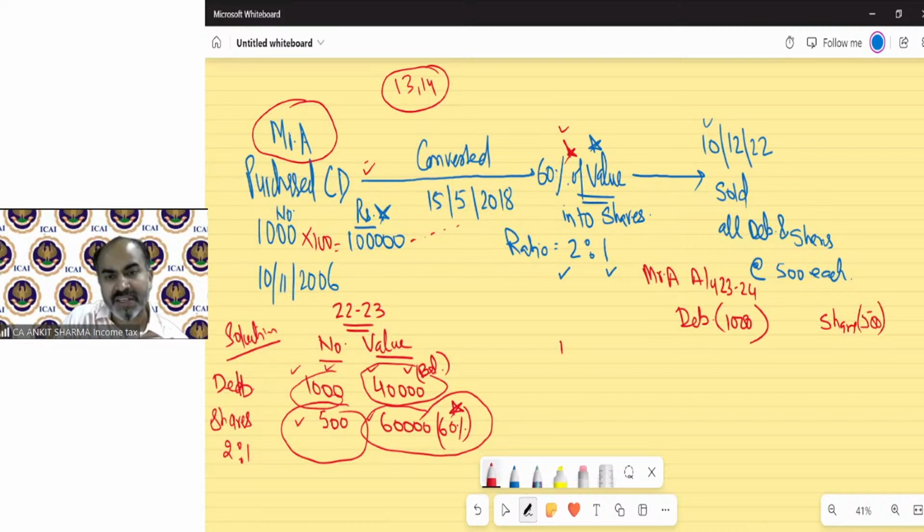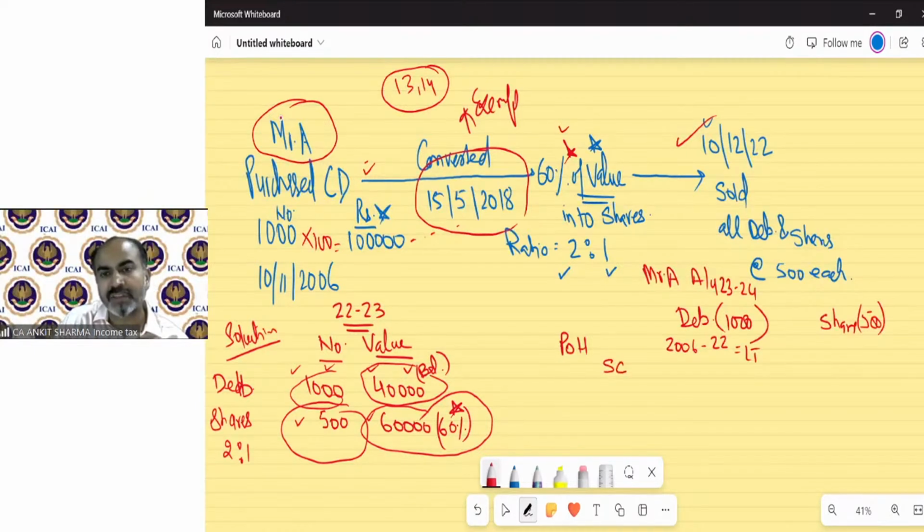Now, if I ask you to find out the period of holding, they are two separate normal assets. We have to find out the period of holding separately. So the debenture was purchased in 2006 and sold in 22, because conversion is exempted. That's why in this year we need not apply any concept of capital gain. So we are applying capital gain in this year directly. So the debenture period of holding is long term.